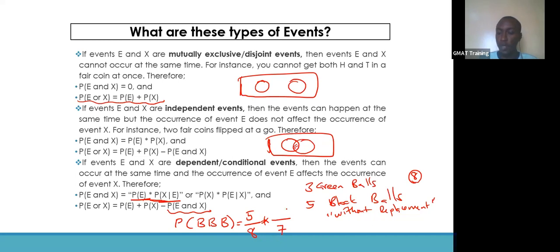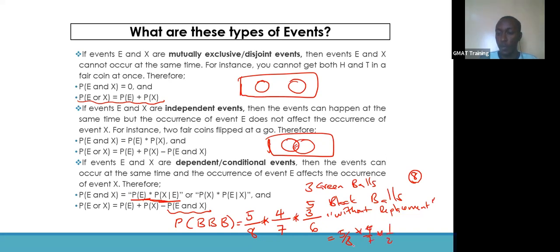For the second pick, we have 4 black balls now. The probability of picking another black ball is 4/7. Having picked 2 black balls, we are left with 6 balls, and we are left with 3 black balls as well. So for the third pick, we'll have 3/6. And for this, we'll have 5/8 times 4/7 times a half.